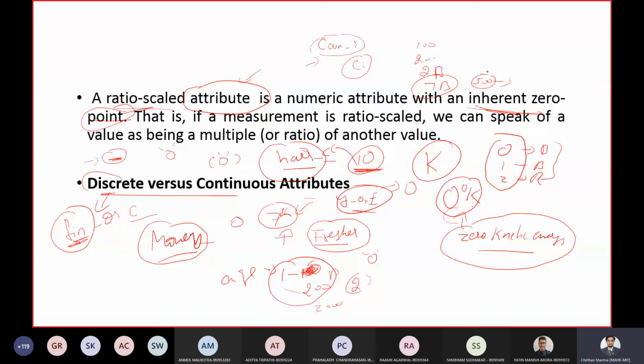Even so many people are not there on Earth. So even though 500 billion is too huge, the customer ID can be 1 to 500 billion. It is countably infinite. You can still count it, even though it is very difficult. So this customer ID is one example for the discrete attribute, but it is countably infinite.